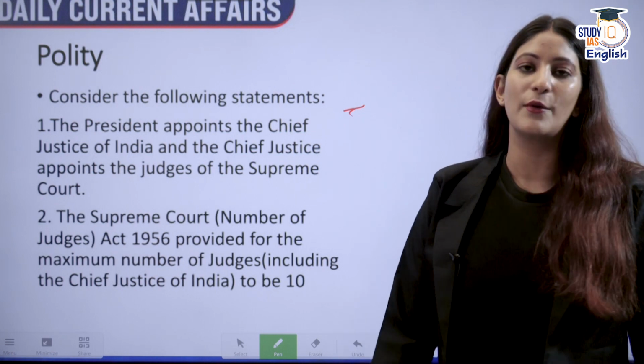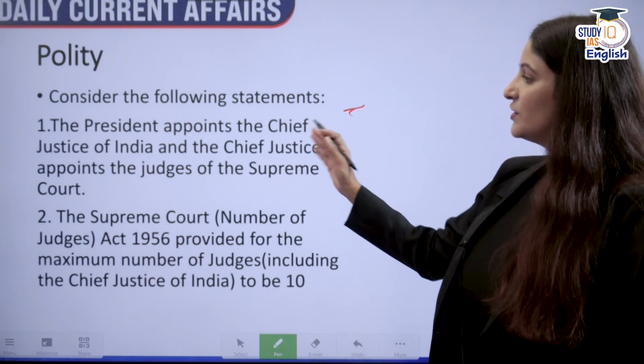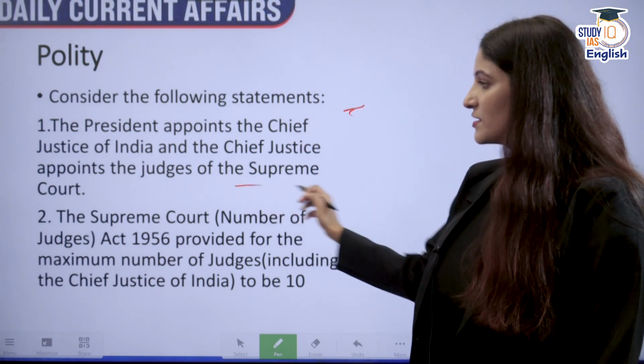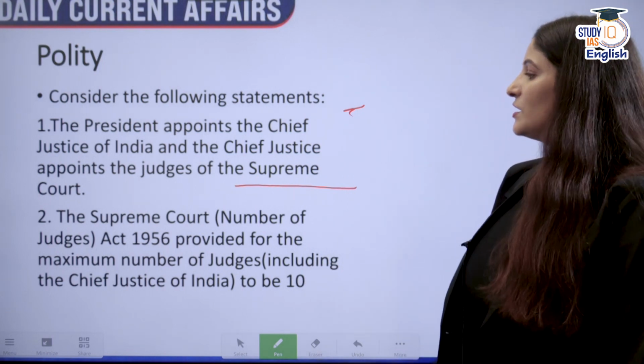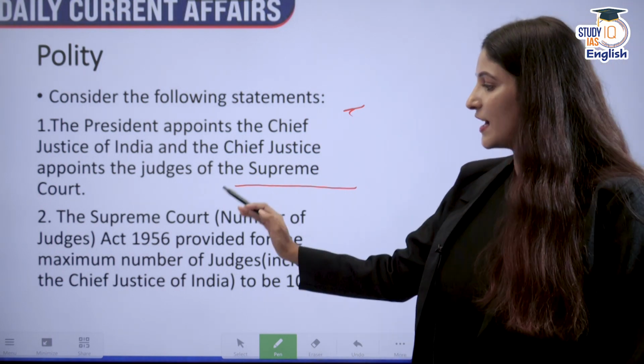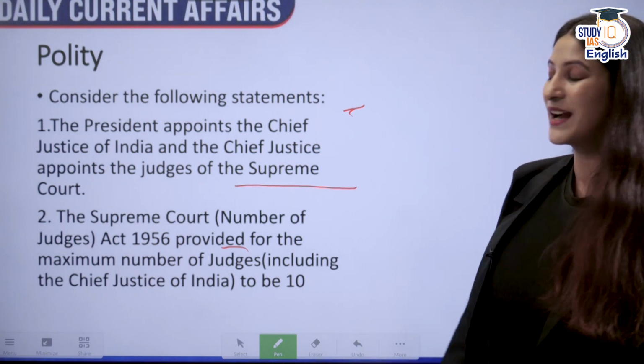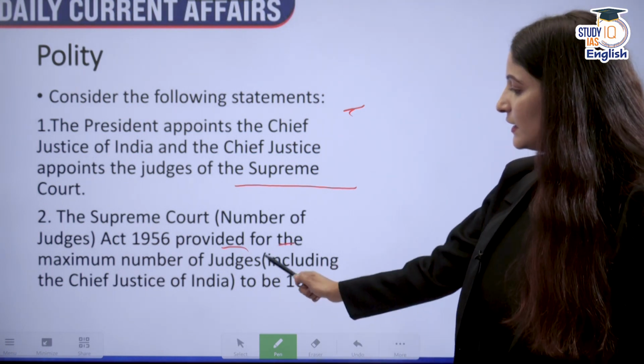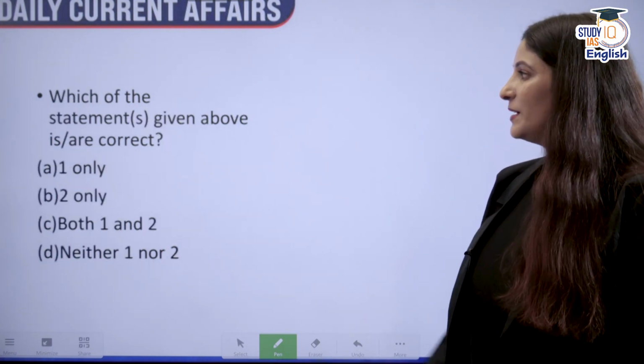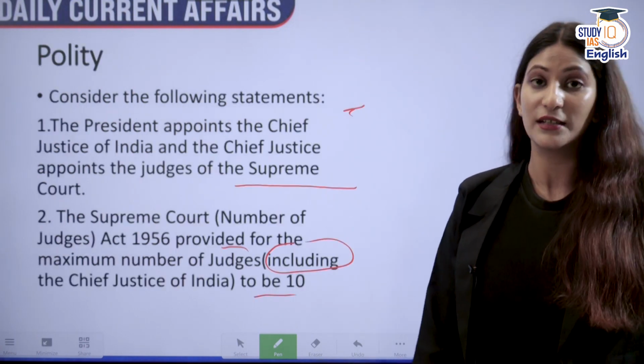Next, consider the following statements. The President appoints the Chief Justice of India, and the Chief Justice of India appoints the judges of the Supreme Court. The Supreme Court (Number of Judges) Act of 1956 provided for the maximum number of judges, including the Chief Justice of India, to be 10. So, which of the statements given above is or are correct?